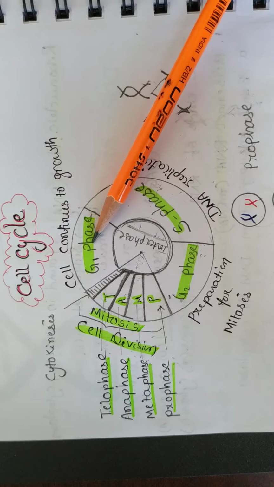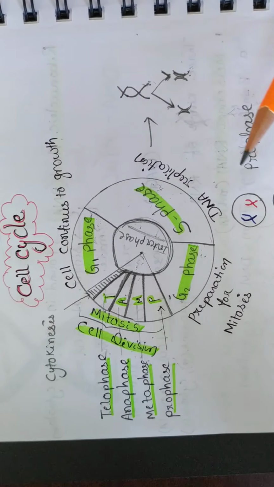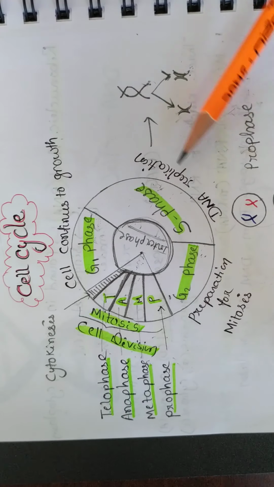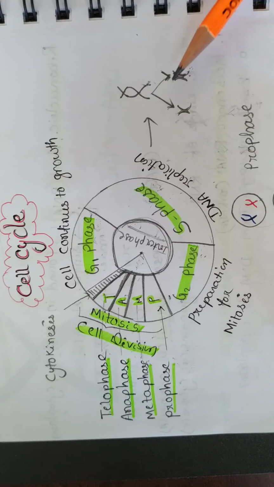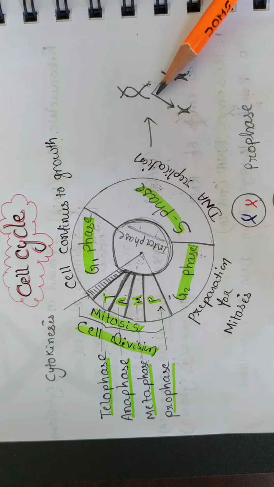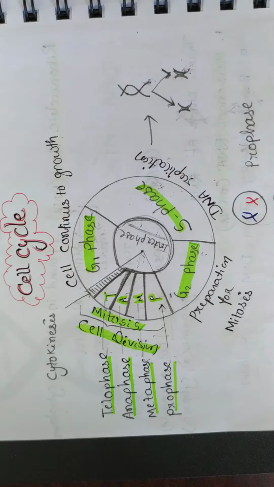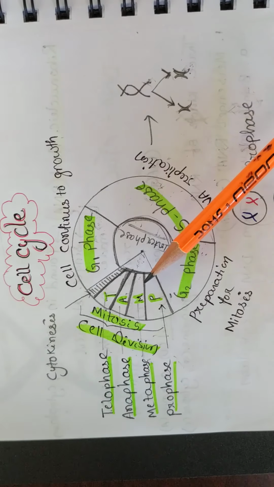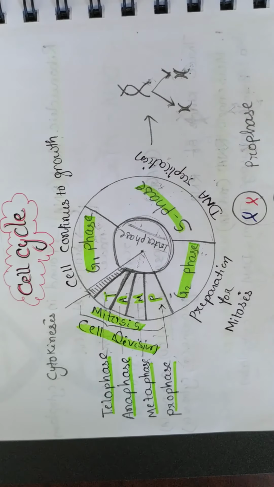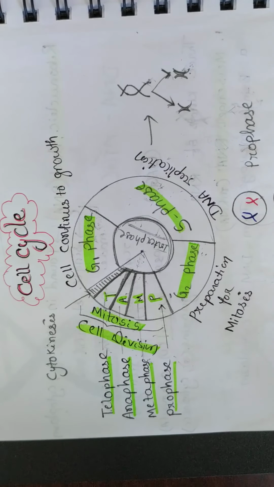In G1 phase, the cell continues to grow, and in S phase the DNA will synthesize and replicate. What do you mean by DNA replicate? See, this is a double strand DNA molecule. It copies into 2 identical DNA molecules. In G2 phase, it prepares for mitosis, and mitosis consists of 4 phases: prophase, metaphase, anaphase and telophase.